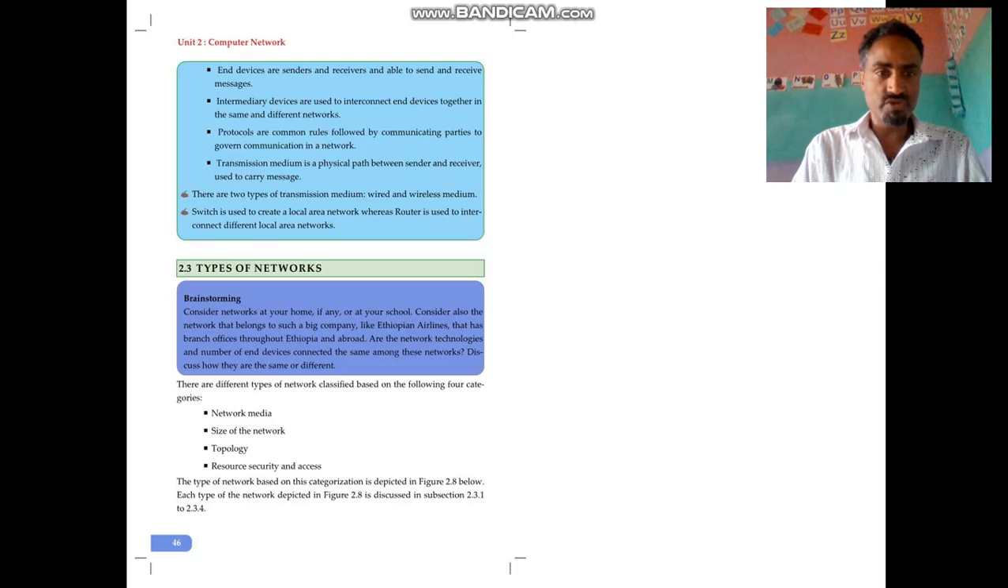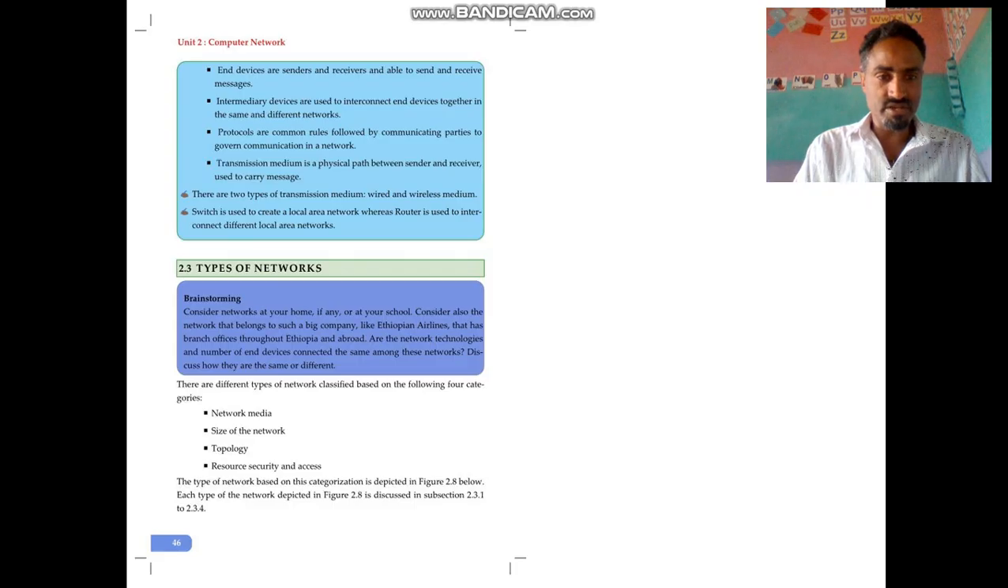I'll continue with the next lesson, which is types of networks. Here we have different types of networks. Based on a variety of criteria, we have different types of networks. What are the criteria used to classify each of the networks? Here are the different types of networks classified based on the following four categories.